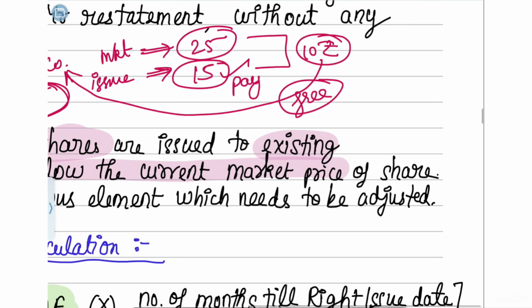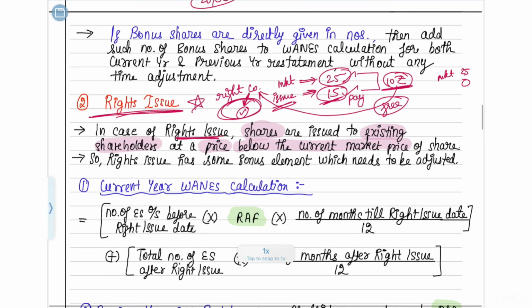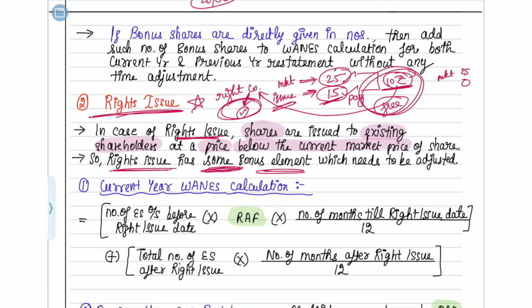In bonus issue, we used to say that the market price is 25 rupees, but I am going to issue you at zero cost. In rights issue, they are saying you need not pay the full cost, but at least pay 15 rupees. Let the rest 10 rupees be your free element or a bonus element. So here they are telling that rights issue has some bonus element in this. That means this 10 rupees which is issued for free, this is a bonus element which needs to be adjusted again. So wherever there is a bonus element, you need to adjust it.